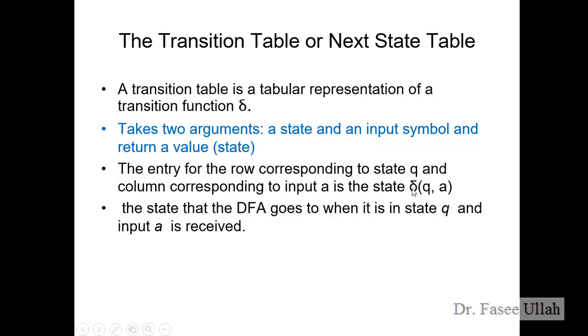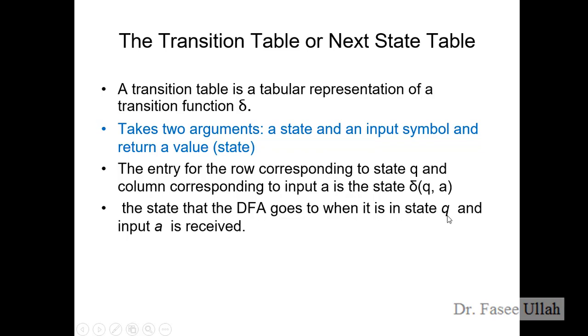We usually present it in the form of the transition function with Q, which is the state, and A, which is the value. What is the data set value? That is A and B, so that's why we mention A and B. It is the state that the automaton goes to when it is in state Q and the input A is received. So it is very clear from this definition.